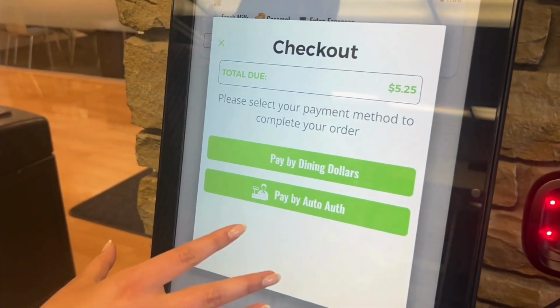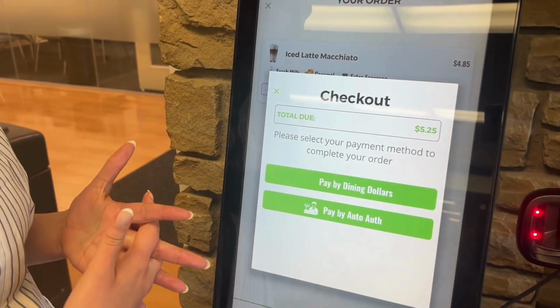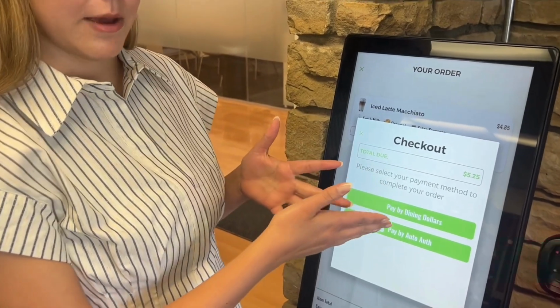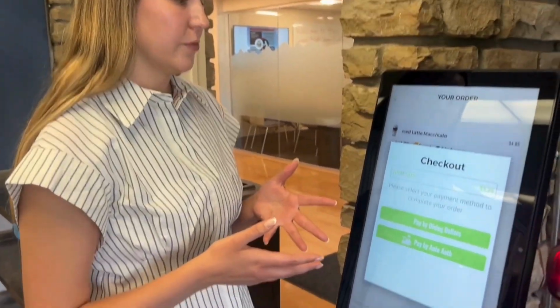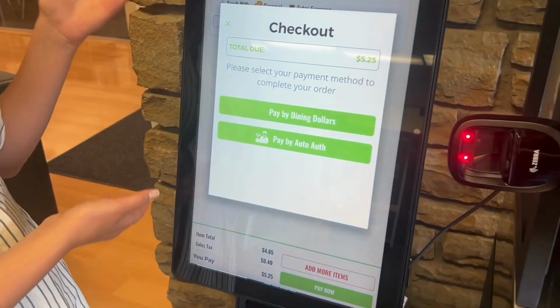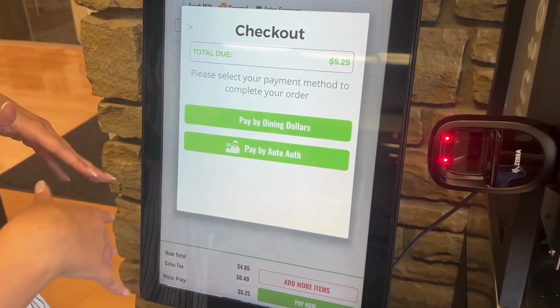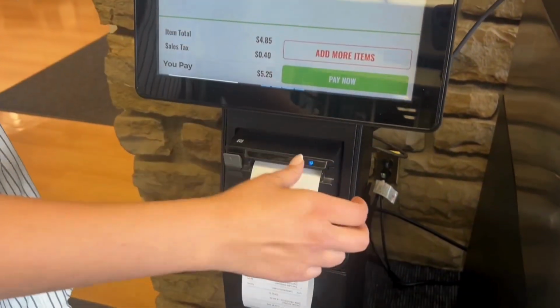Now this is where it gets really customized to each customer of how you want your customers to be able to pay. So right now we're on a college campus, so they can pay with their dining dollars and campus cash. And right now we also have it in demo mode. But we can integrate with most POS systems, and we can even set up credit and debit card scanners to be able to use at the kiosk. So today we're in demo mode, so we'll go ahead and pay with auto authentication to override that payment.